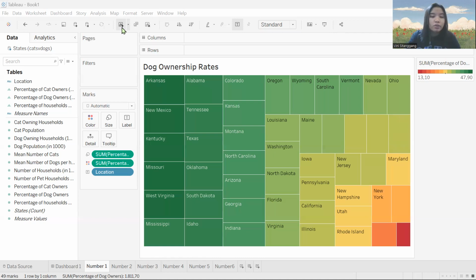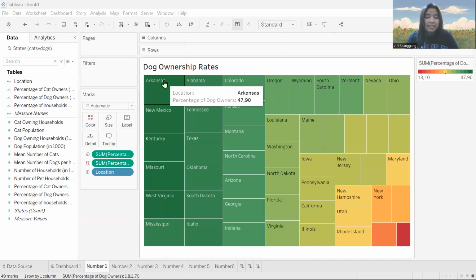We're going to talk about dog ownership rates. The first question is which states have the highest dog ownership rates? The answer is Arkansas, with a percentage of dog owners of 47.90.